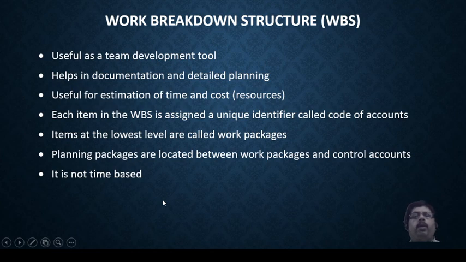Each item in the work breakdown structure is assigned a unique identifier called a code or an account. Such as the team managers, the team heads will be given, each individual. So each will be given a code or an account. An item at the lower level is called a work package. What a work package is, we will discuss in detail, so I don't want to go into this one. Then planning packages are located between work packages and control accounts. Control account is the last part.